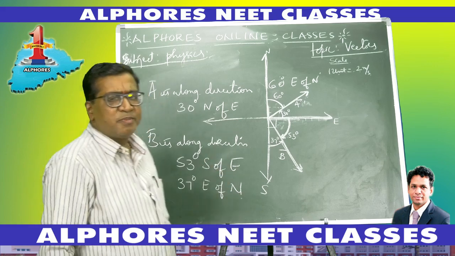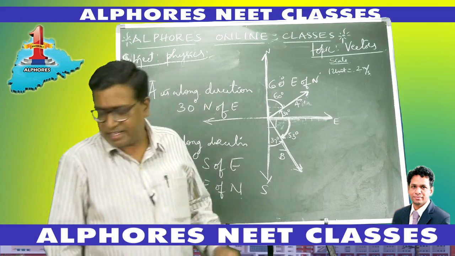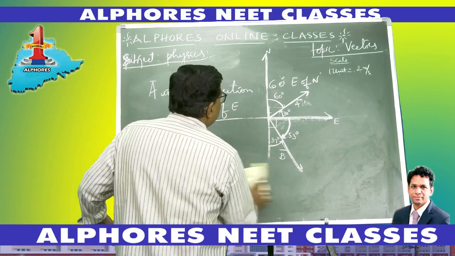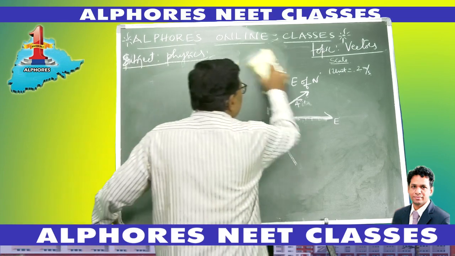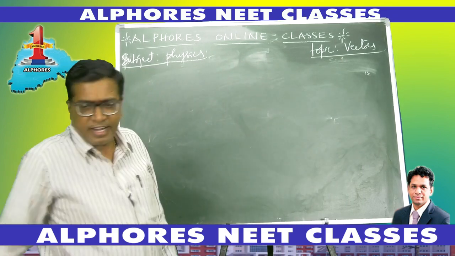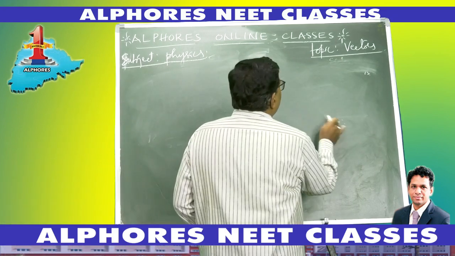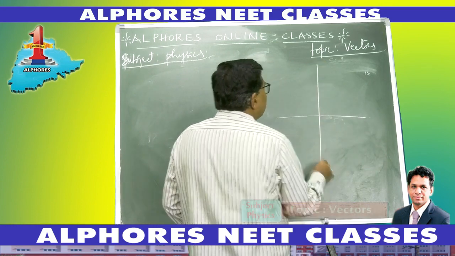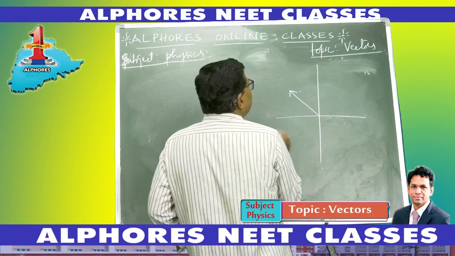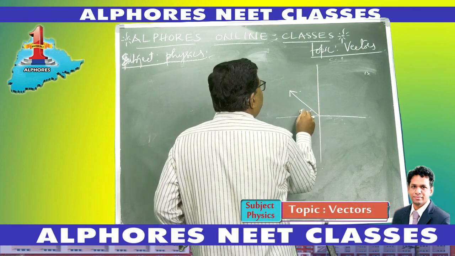This way we express the direction of various vectors. In whatever direction a vector exists, you can express its direction by this convention given to you. Any vector, you can consider a vector like this. Suppose there is a vector of this form, making an angle 45 degrees.